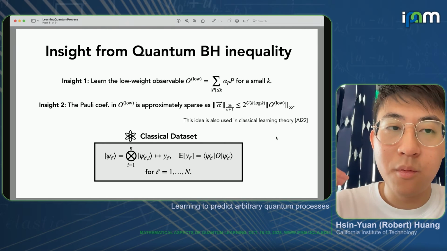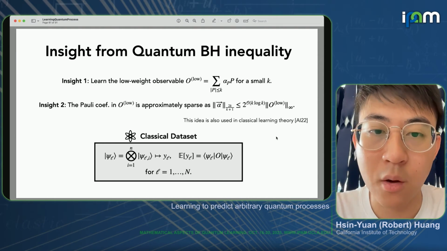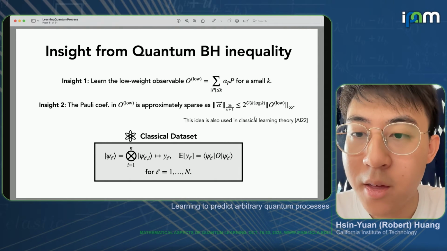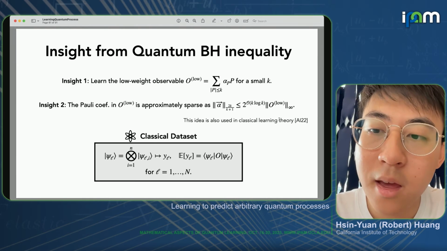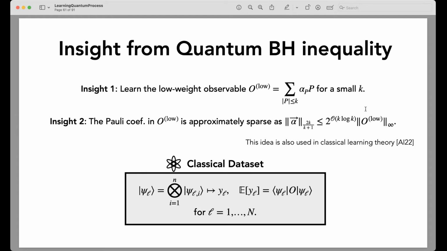Now we have another insight that comes from this quantum Bohnenblust-Hille inequality, which states that the Pauli coefficient alpha is upper bounded by 2 to the order k log k times the spectral norm of O low. Essentially what this tells us is that the Pauli coefficients in this low-weight observable are approximately sparse because of the norm constraint.